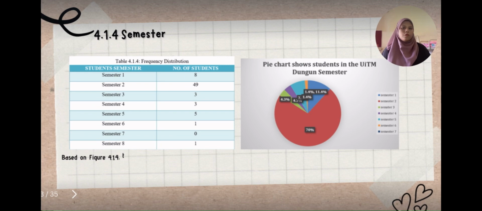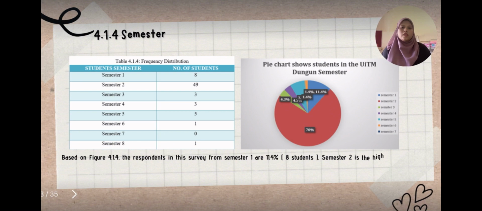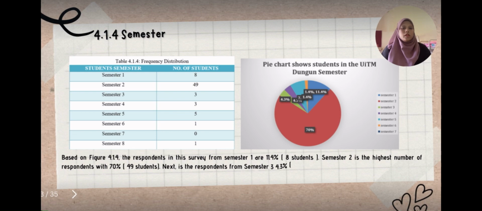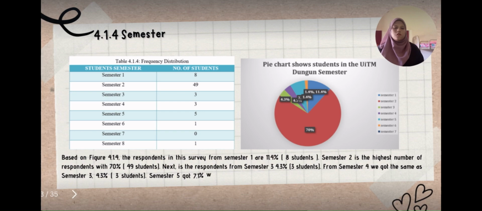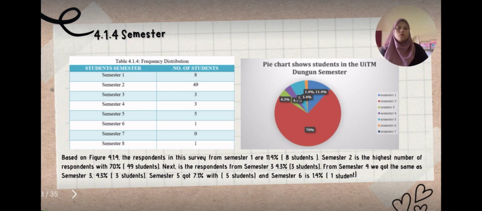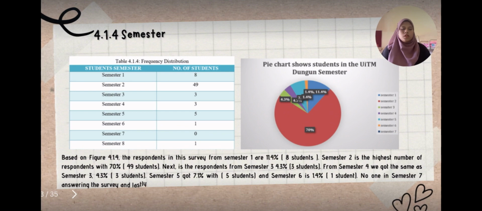Based on figure 4.1.4, we can see that the respondents from semester 1 are 11.4% with 8 students. Semester 2 is the highest number of respondents with 70%, 49 students. Next is the respondents from semester 3, which is 4.3% with 3 students. From semester 4, we got the same as semester 3, which is 4.3% with 3 students. Semester 5 got 7.1% with 5 students and semester 6 is 1.4% with 1 student. No one in semester 7 answered the survey. And lastly, semester 8 got 1.4% with 1 student.